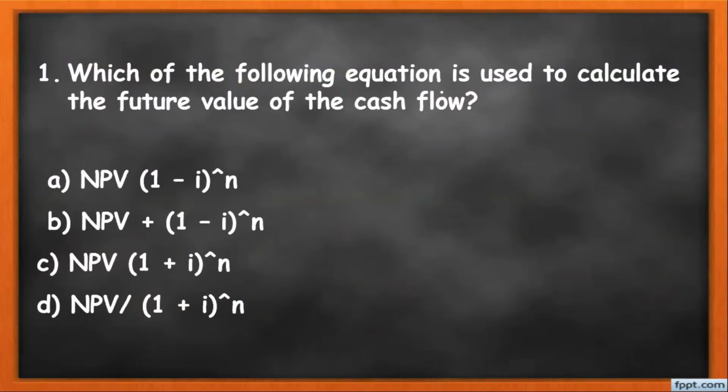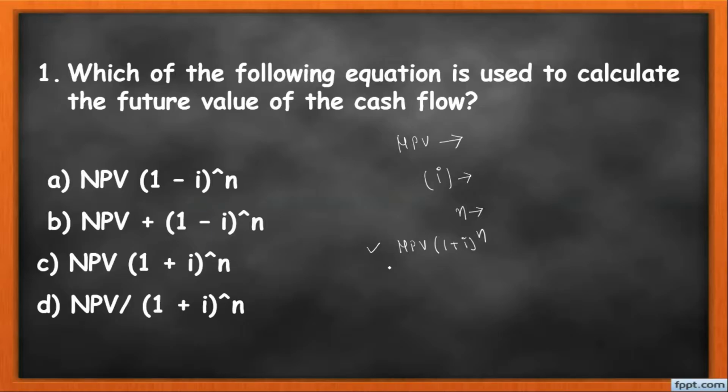Which of the following equations is used to calculate the future value of cash flow? So students, as we know, under the net present value, we need to convert the current cash flow to the projected year of cash flow, and for that we need to use some interest rate, which is indicated by I. If we need to calculate the cash flow after n years and the interest rate is I, then the value of that cash flow becomes NPV times (1 plus I) to the power n.